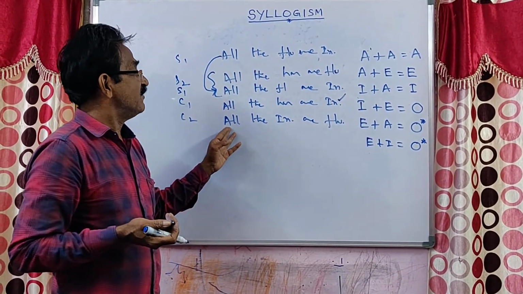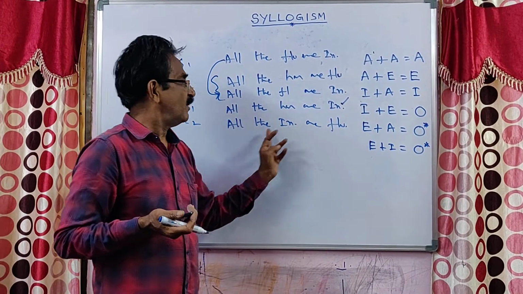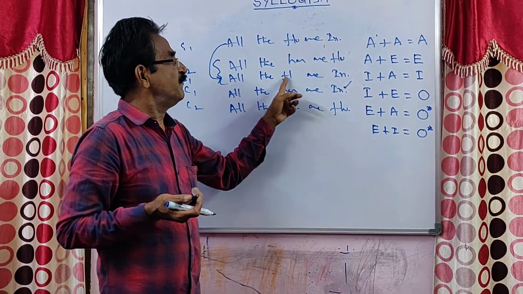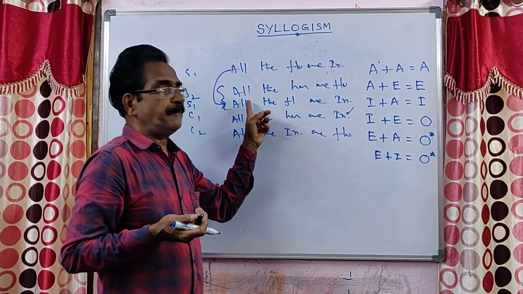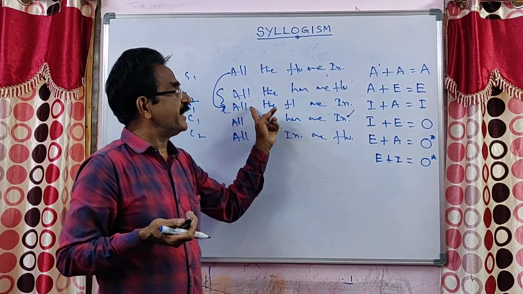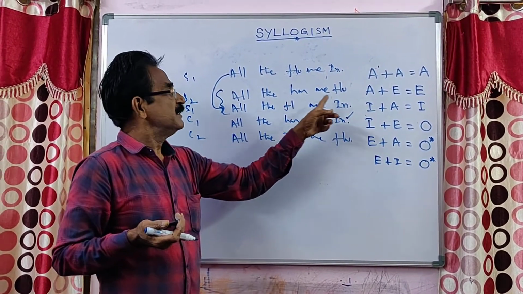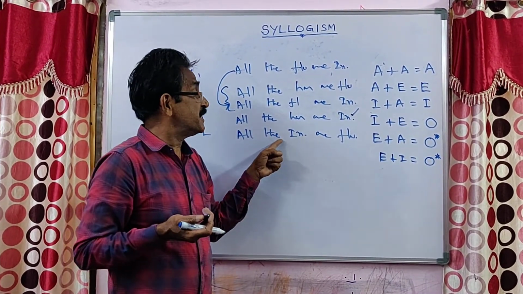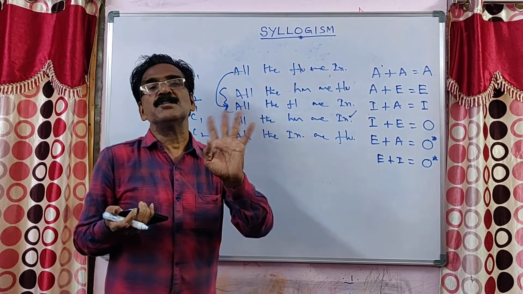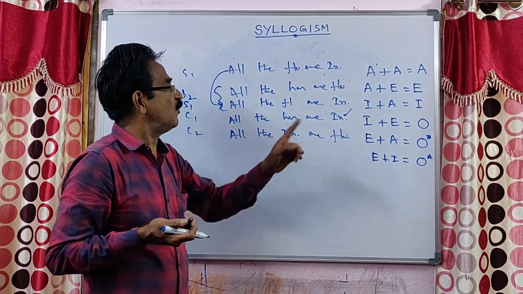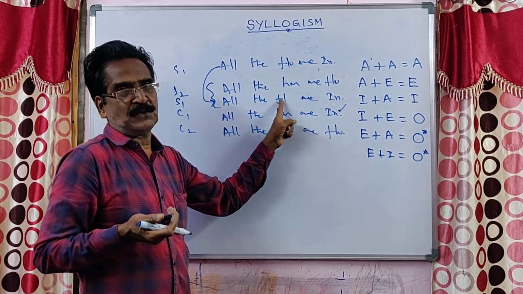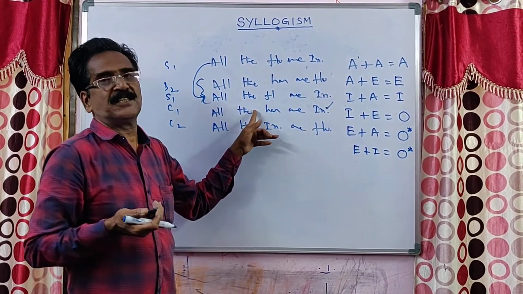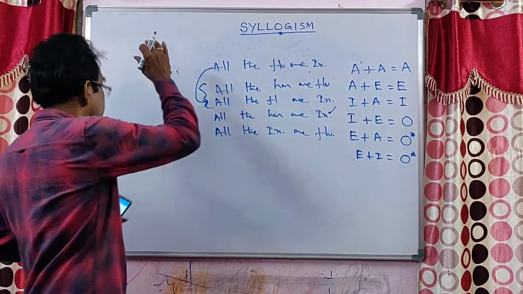And the second one, all the instruments are flutes. What is the statement? All the flutes are instruments. From this statement, what can we write? Some instruments are flutes. Not all the instruments are flutes. But here the conclusion is all the instruments are flutes. That conclusion does not follow. Only some instruments are flutes. So the second conclusion does not follow. Only the first conclusion follows. So your answer is option 1.